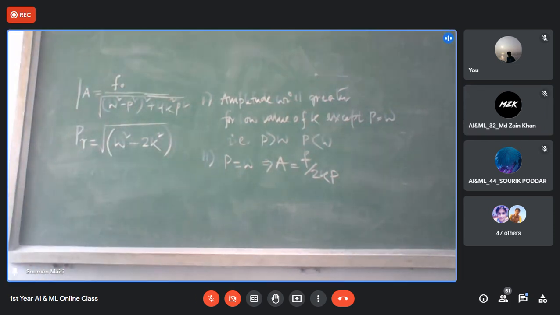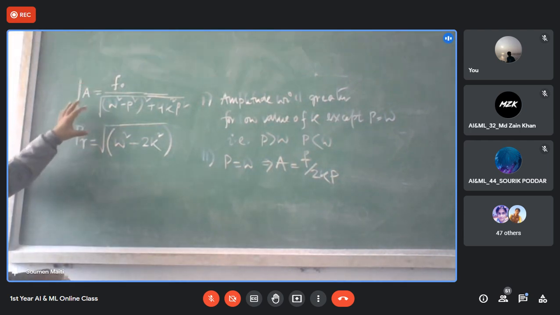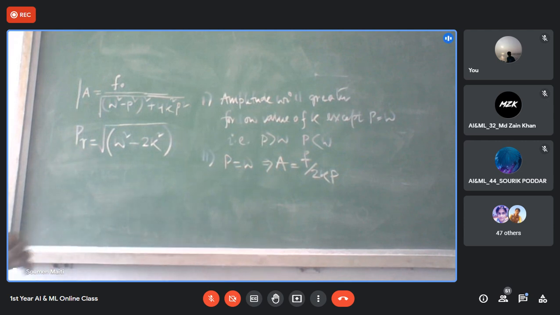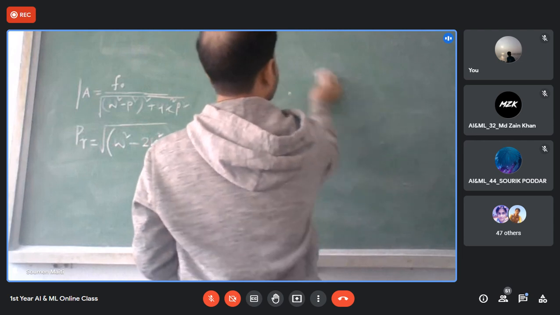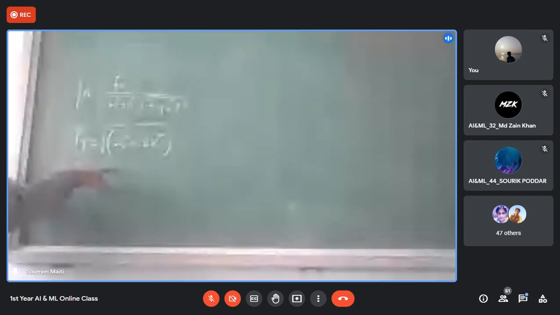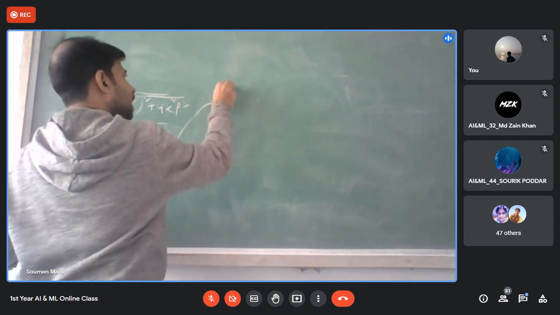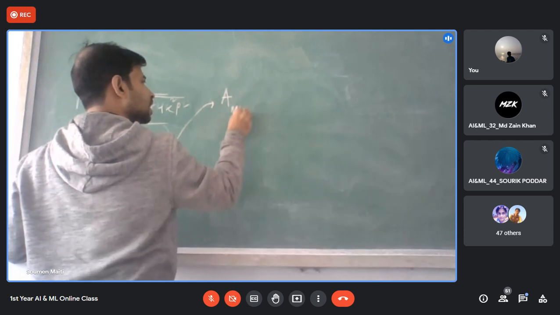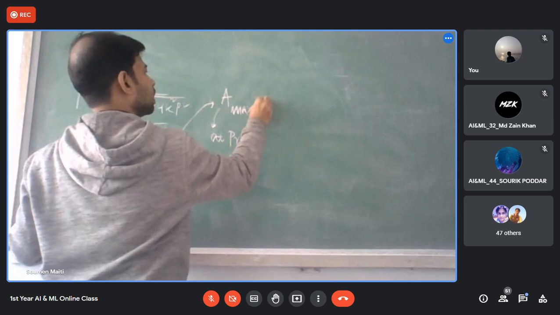Now let's find out the amplitude at this point, that is at the resonance. What will be the amplitude? Then we will draw a curve. Now, from this expression, resonance frequency. Can you tell me at this point what will be the amplitude? Can I say that is A max, that is at p R? What will be the value?